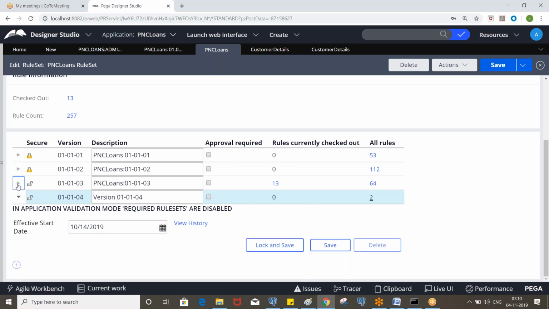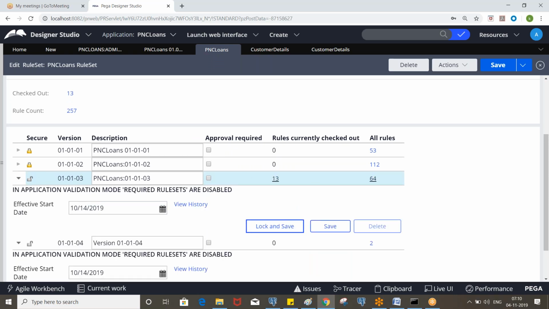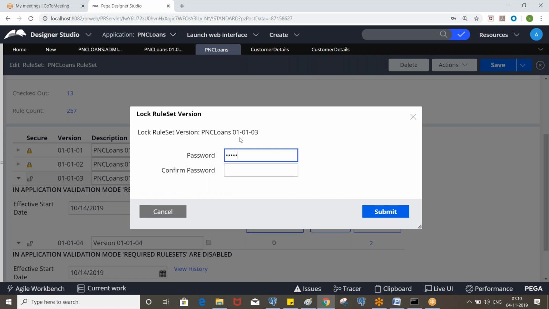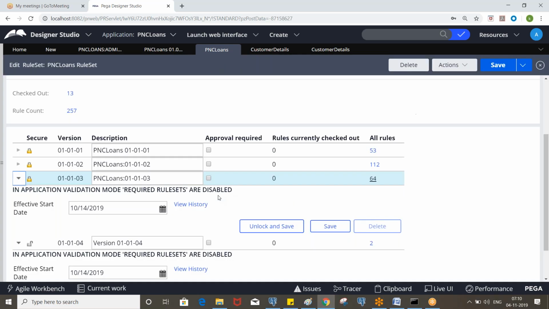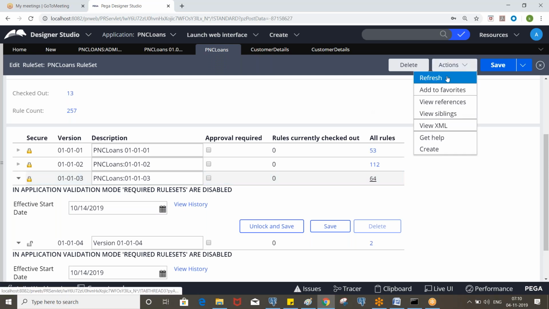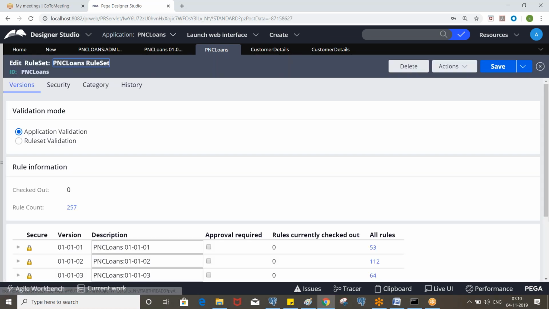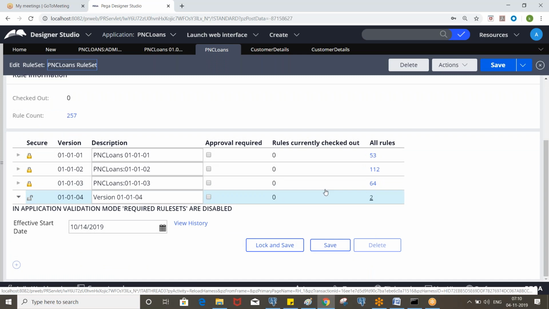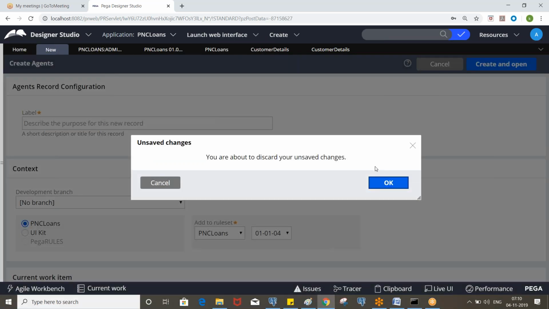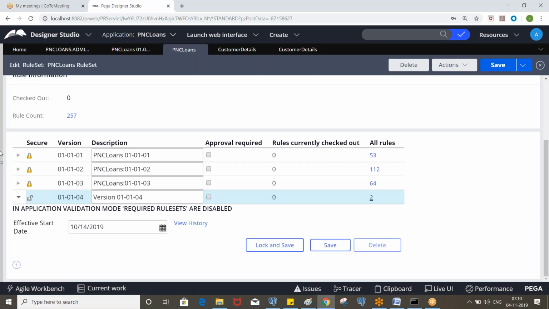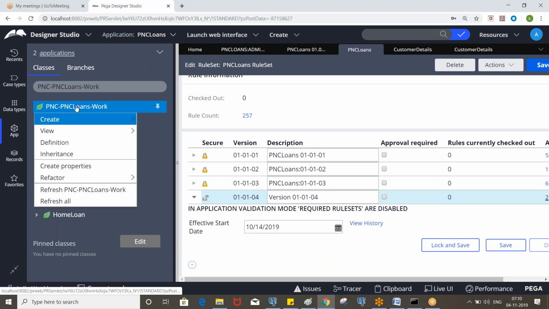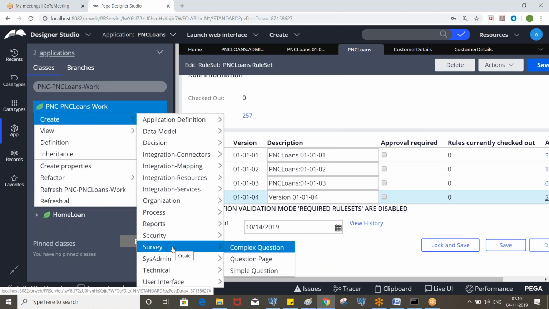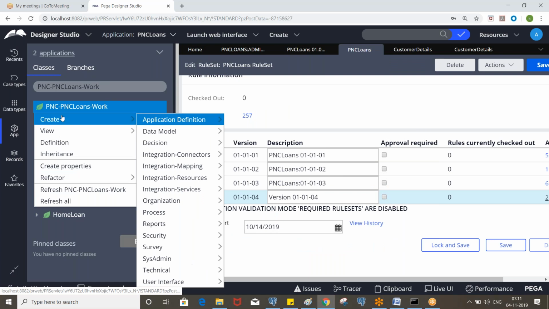Okay, yeah. Okay, so we locked 03. So now if we create any rule, by default it will create in 04.